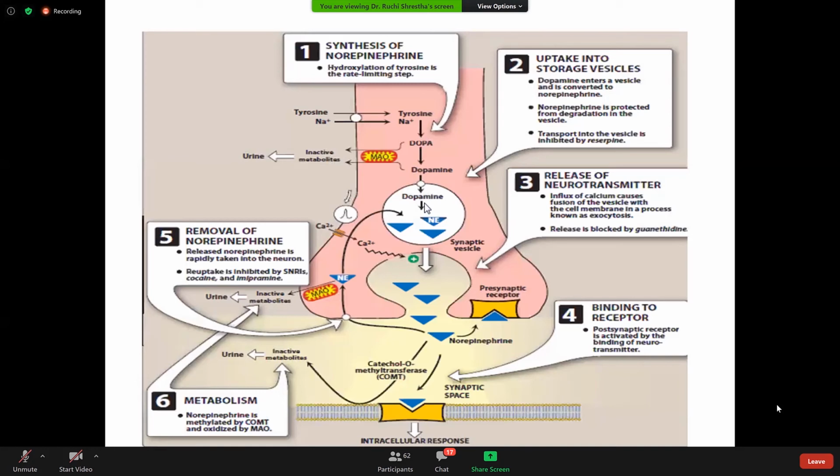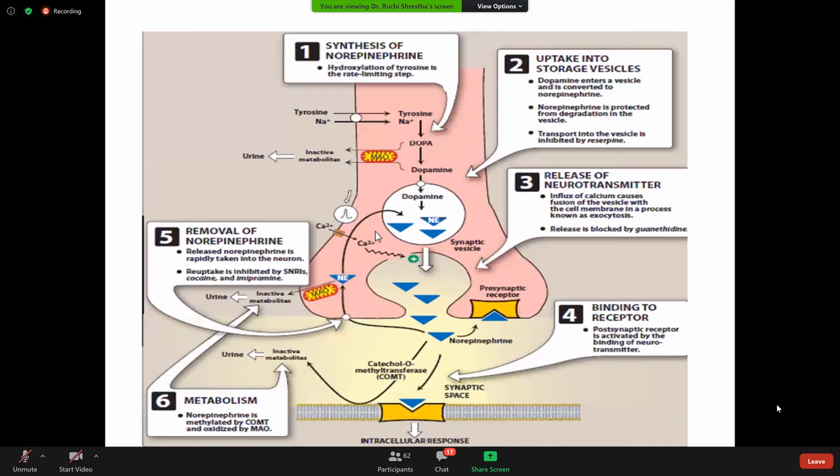So I will be repeating this once again. Tyrosine, in the presence of sodium ion, goes inside the adrenergic neuron, and hydroxylation occurs where it changes into DOPA, and DOPA changes into dopamine. Dopamine gets stored into the synaptic vesicle, and in the synaptic vesicle, it changes into the major neurotransmitter, norepinephrine.